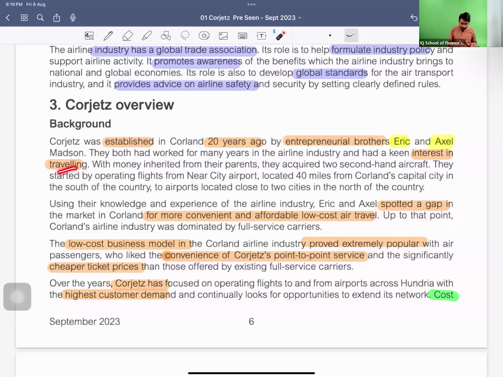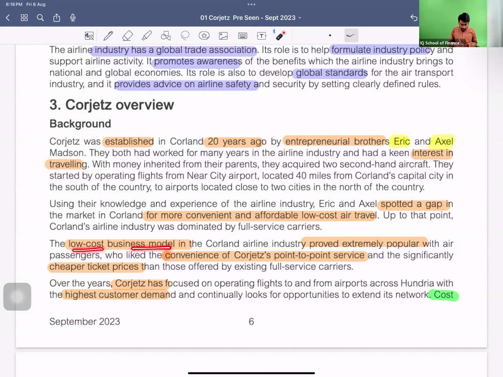They had an interest in traveling, obviously, and what they did was spot a gap in the market. They saw that in the market of Scotland there was a need for more convenient and affordable low cost air travel. No one was offering convenient travel which is also low cost and affordable. They identified this market gap, entered the market, introduced the low cost airline operating model, and then they got the big breakthrough.